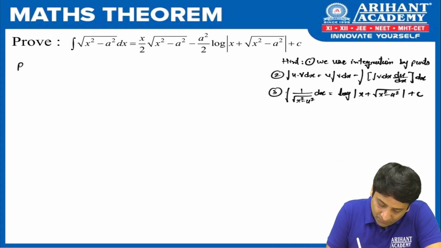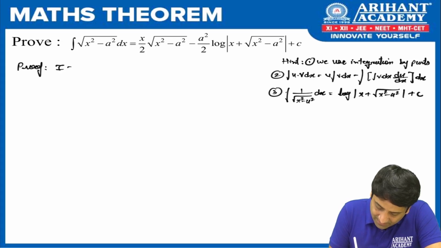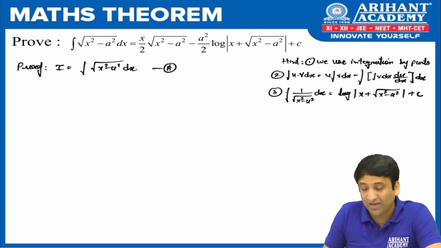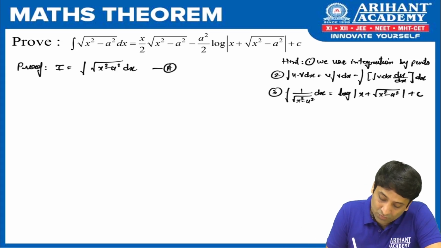So let's start the proof of this. We write I is equal to integration root of x square minus a square dx. Isn't it? This is going to be result A because we have to use it later. Number two is what? I is equal to, we are going to write it as what?